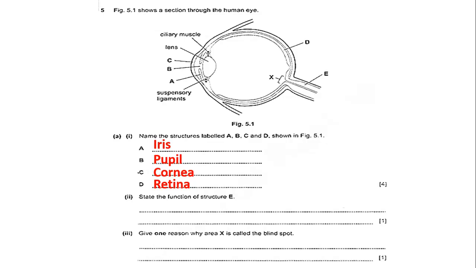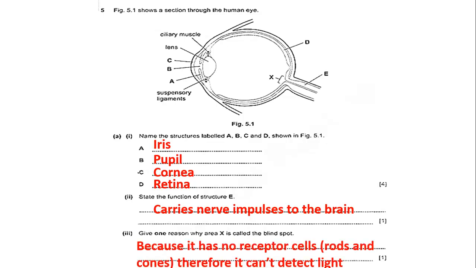State the function of E. So what's E again? E is the optic nerve. So what does it do? Carries nerve impulses to the brain. Give one reason why area X is a blind spot. We said that it is the place where the optic nerve attaches to the retina. But is this why it does not have any vision? No, it's a blind spot because it does not have any receptor cells, or no rods and cones. Accordingly, it can't detect any light.